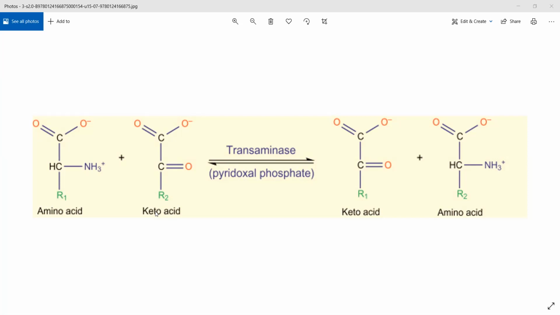So for example, let us suppose your body has glycine and it has arginine, but your body does not have glutamate. It does not have glutamate or glutamine. It has glycine and arginine, but it does not have glutamate. Example, okay. Now to make glutamate, what will happen is glycine or arginine, they will undergo a transamination step, and they will exchange their amino group with specific keto acids in hopes that it will make a glutamate ion.